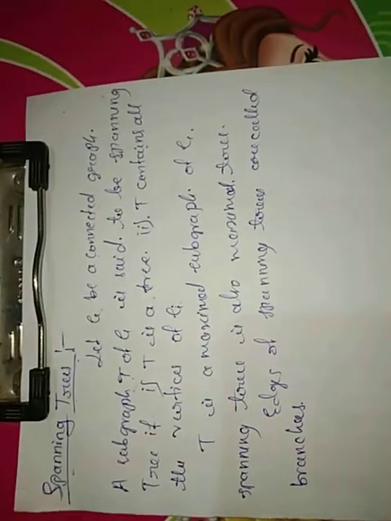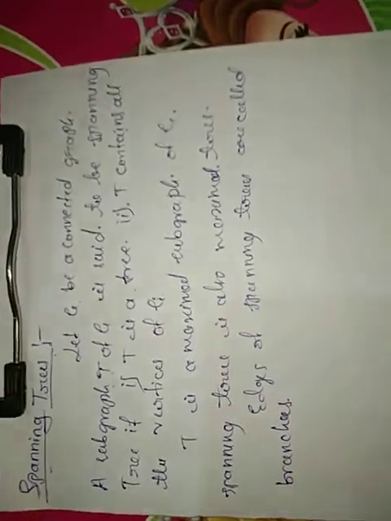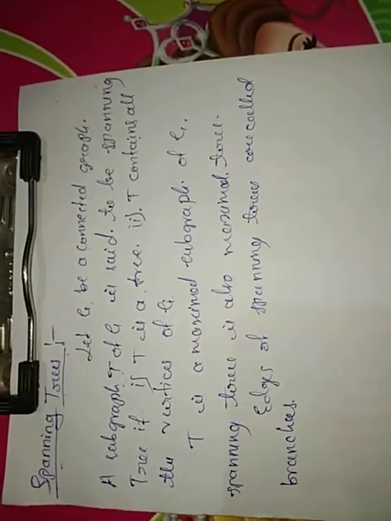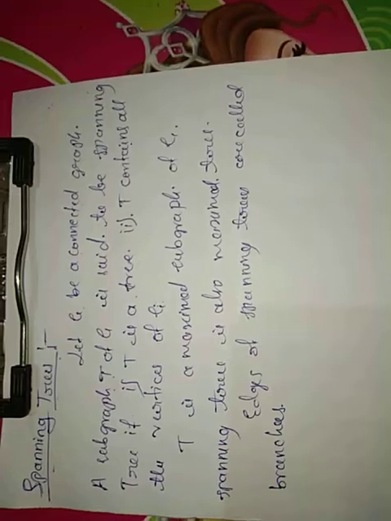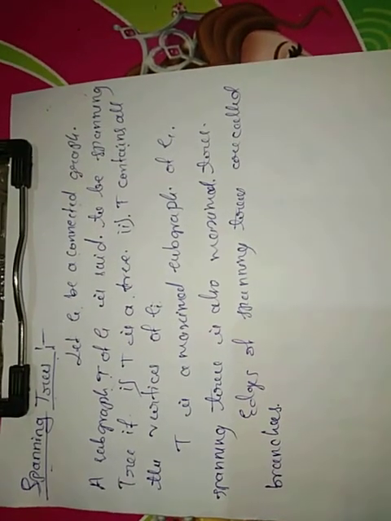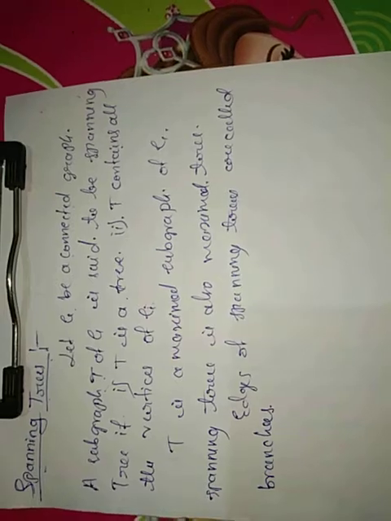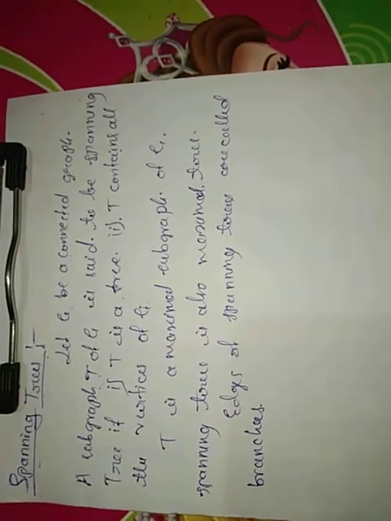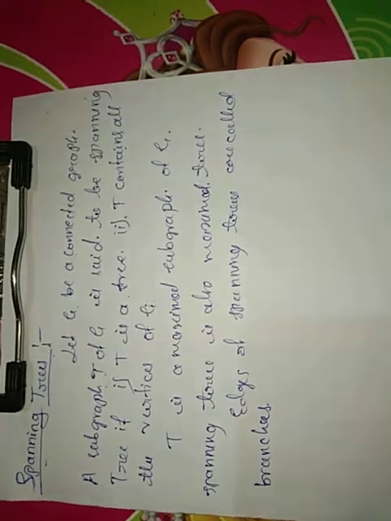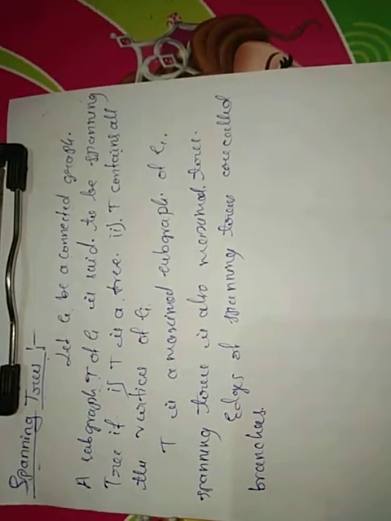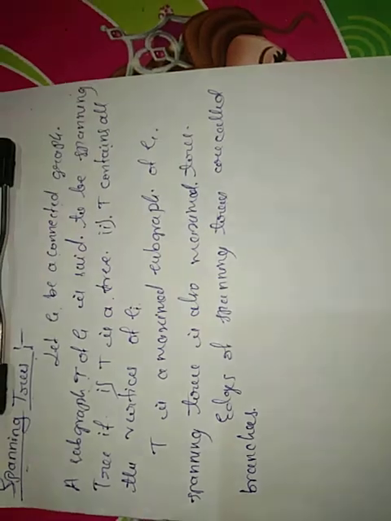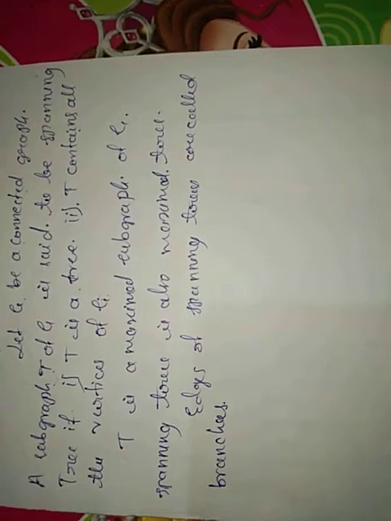So a connected graph G having a subgraph T is said to be a spanning tree if T is a tree and it contains all the vertices of G, and T is a maximal subgraph of G because T contains all the vertices of G. Therefore the spanning tree is also called a maximal tree, and the edges of the spanning tree are called branches.